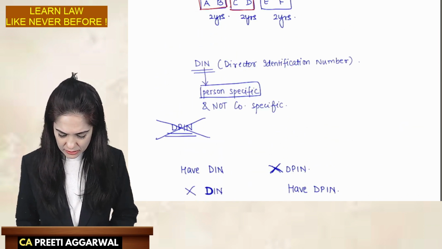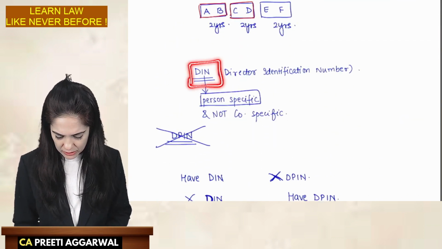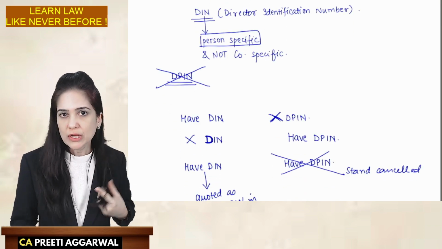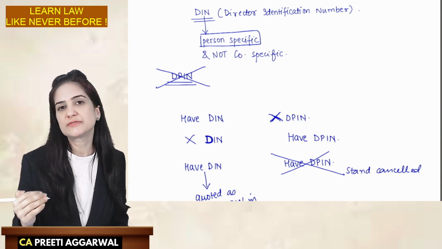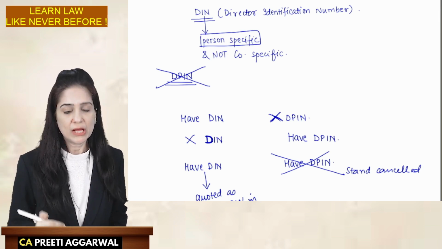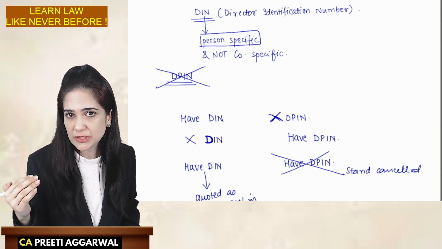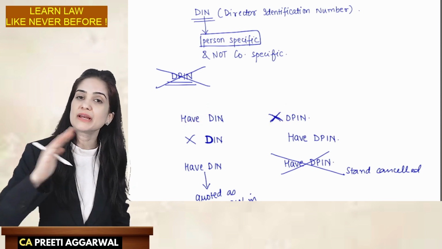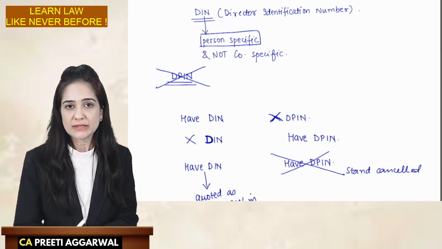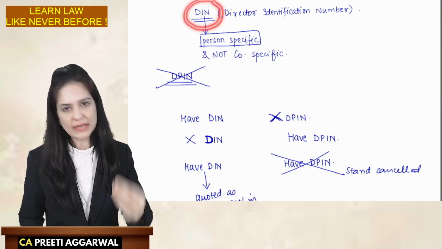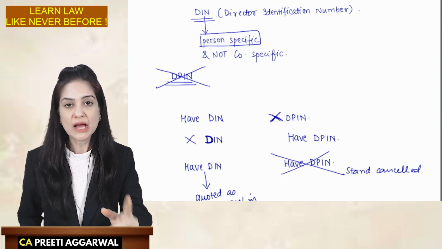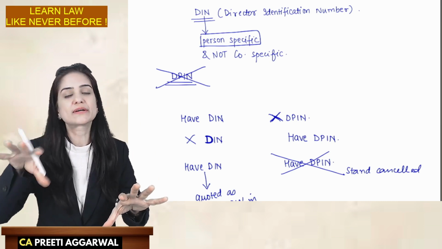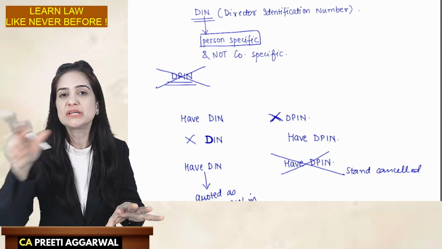Now, please note, students, if I enter the director identification number on the website of MCA, I initially informed you that all the companies in which we are director will be listed. Now that I have also discussed with you that if you already have a DIN, no need for DPIN, can we now conclude cumulatively that if I enter the DIN of any person in the website of MCA, I will not only get a list of the companies in which he is a director, but I will also get a list of the LLPs in which he is a designated partner?